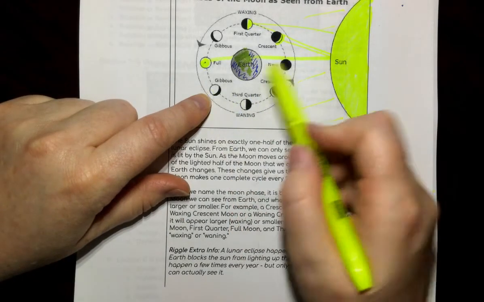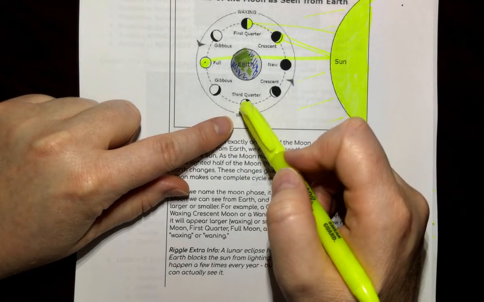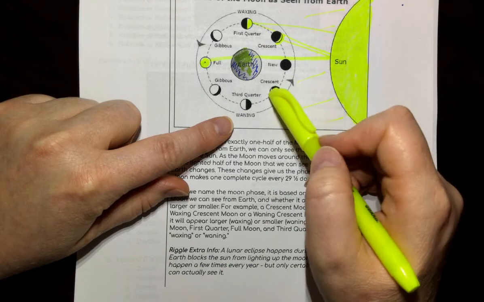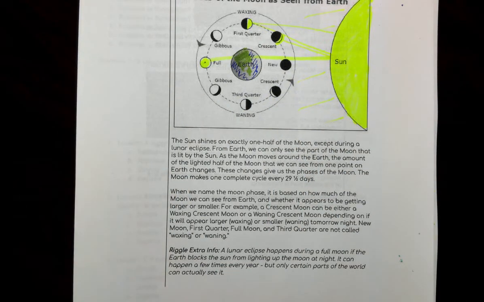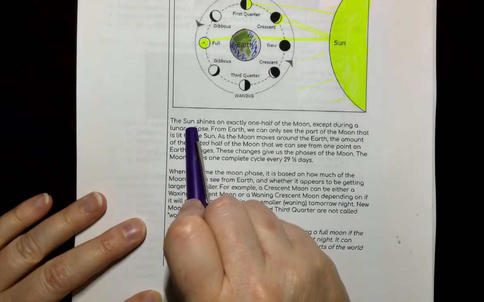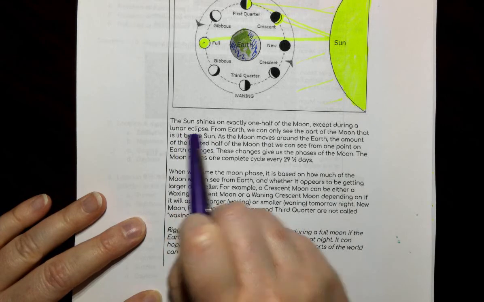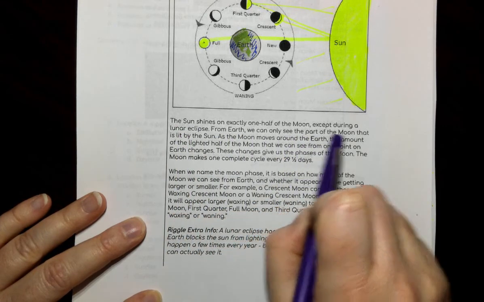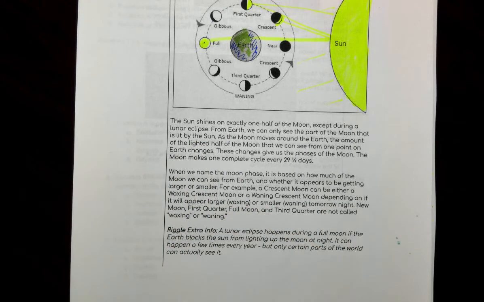Gibbous is going to be, you get a lot of sun but not all of it. Waning, you get a lot of sun but not all of it. Crescent, a little bit of sun. And the new moon, you can't see it at all. So the sun shines on exactly one half of the moon, except during a lunar eclipse. From Earth, we can only see the part of the moon that is lit by the sun. You can't see a dark object in space that doesn't have light on it. Light is what helps us to see.